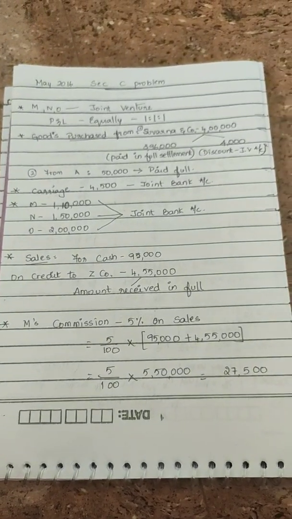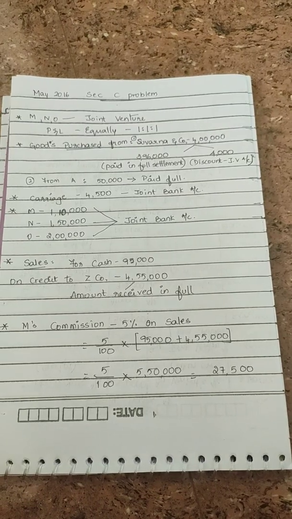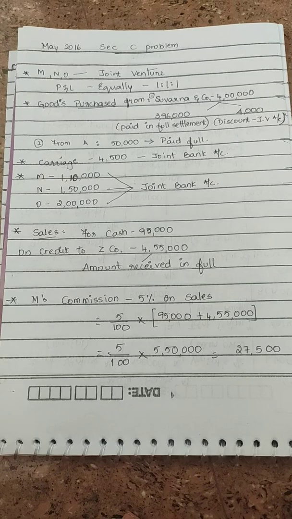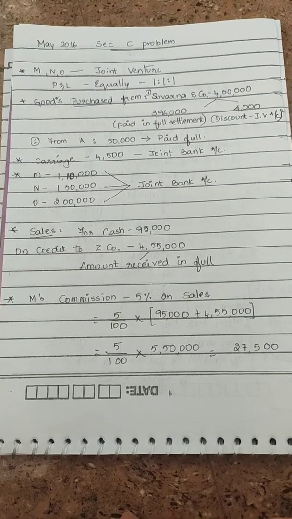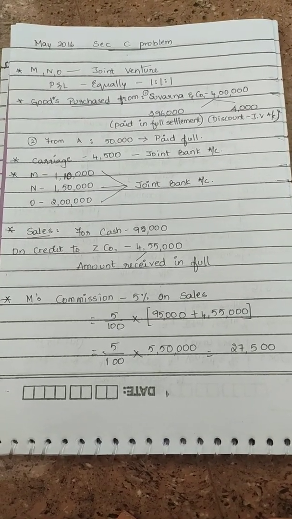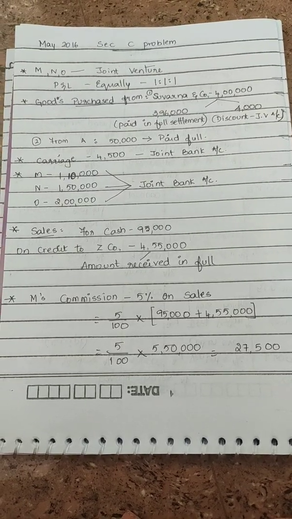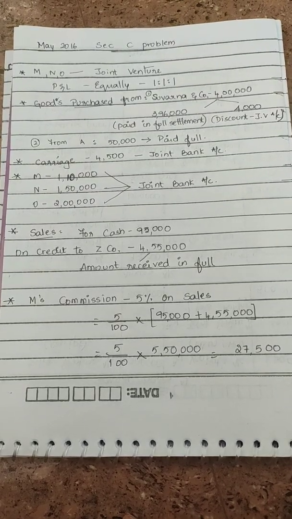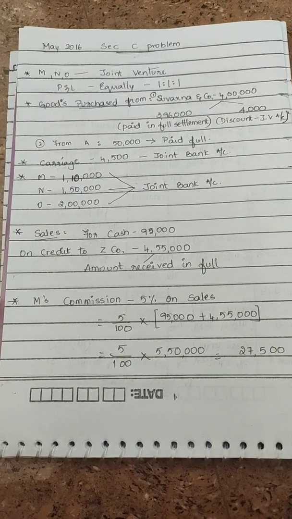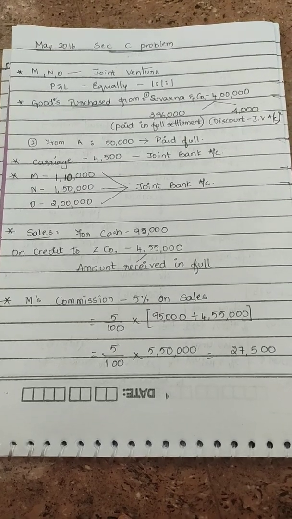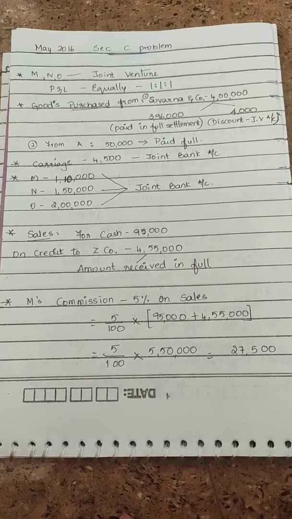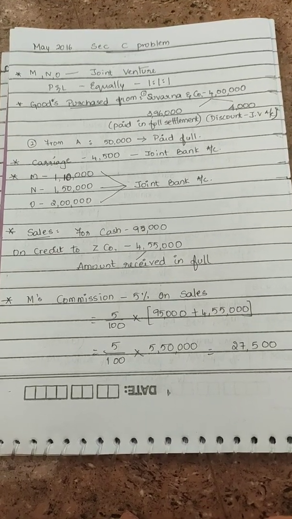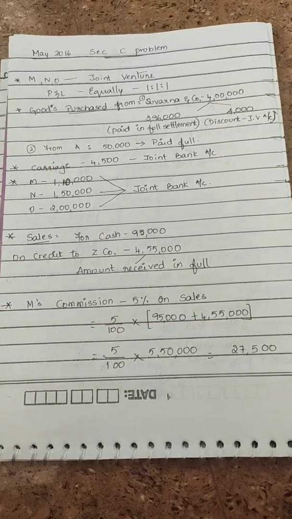They say prepare the necessary ledger accounts. They have not mentioned whether separate set of books are being maintained or not. But once they give details for the joint bank account, we have to assume it is a separate set of books, because a joint bank account is prepared only when separate sets of books are maintained. So we assume this is a problem on separate set of books.